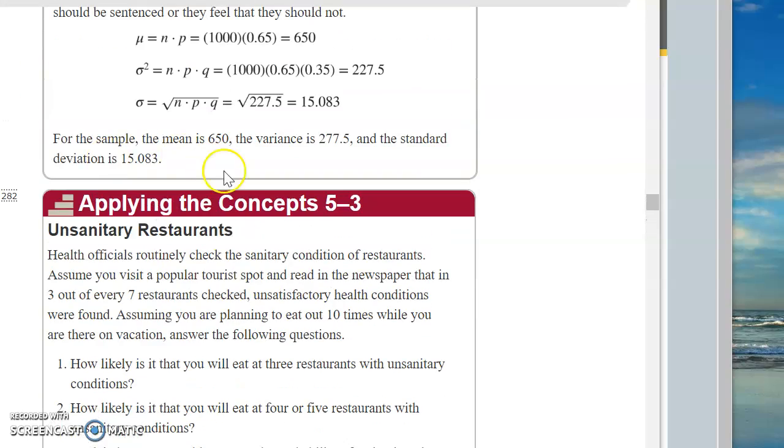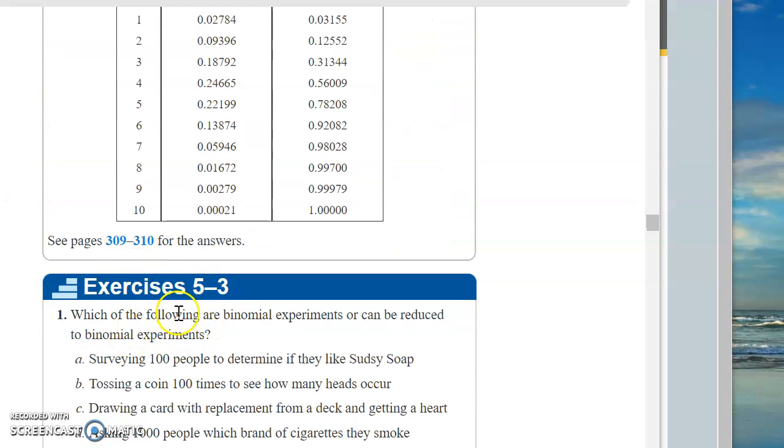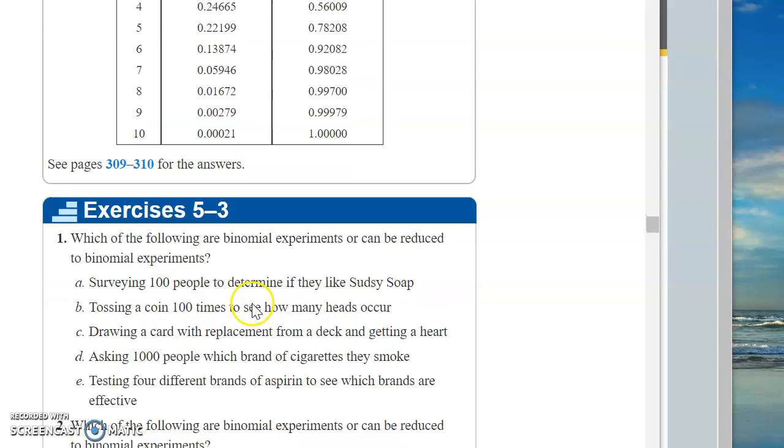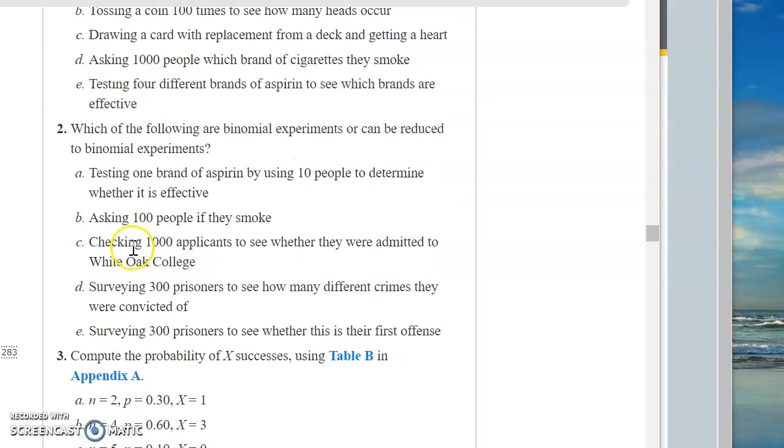I always recommend applying the concepts. I think it's very useful. You can look at some of the exercises for section 5-3. At least look at them. You don't necessarily have to do them, but at least look at them to try to come up with some good examples that make sense to you. Okay, so that's the end of section 5-3.